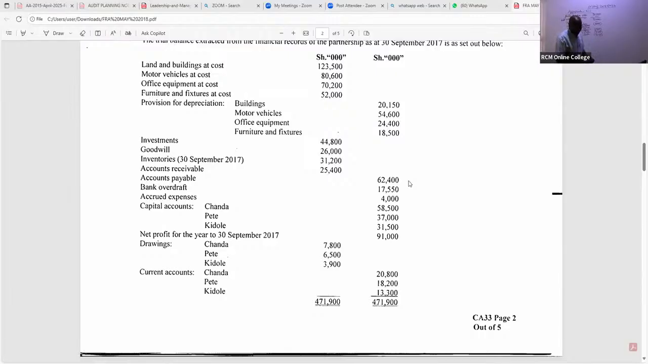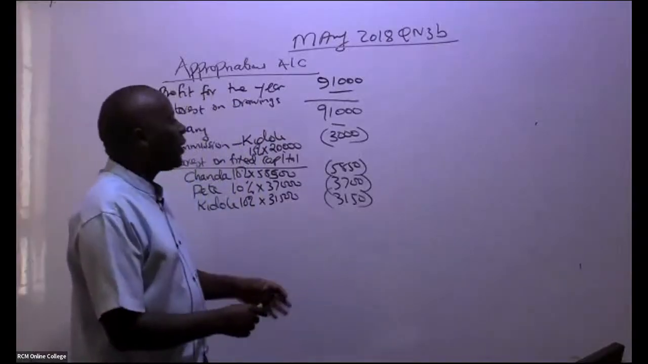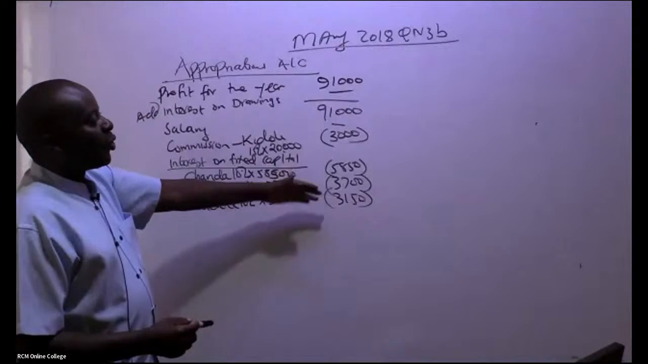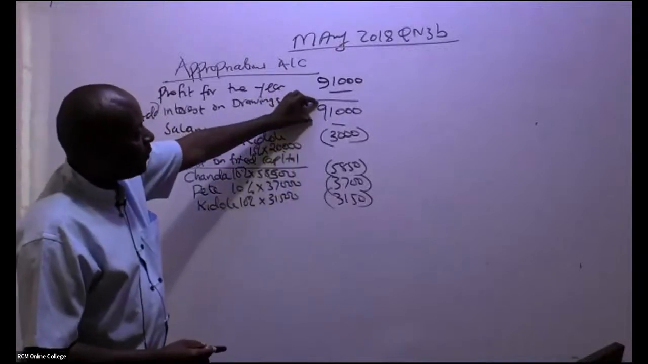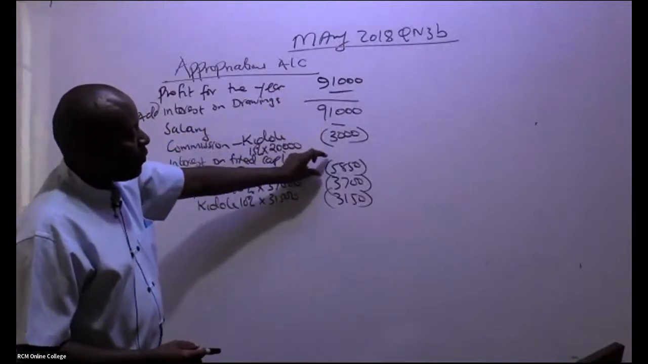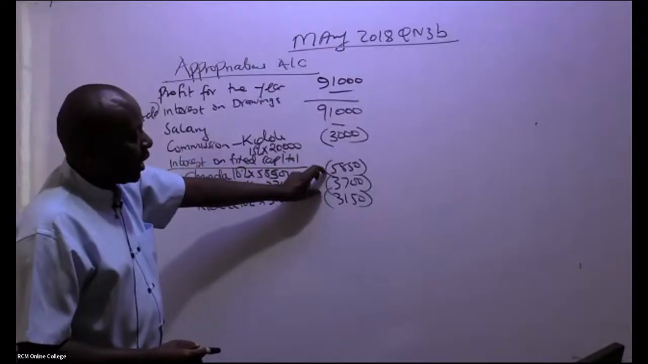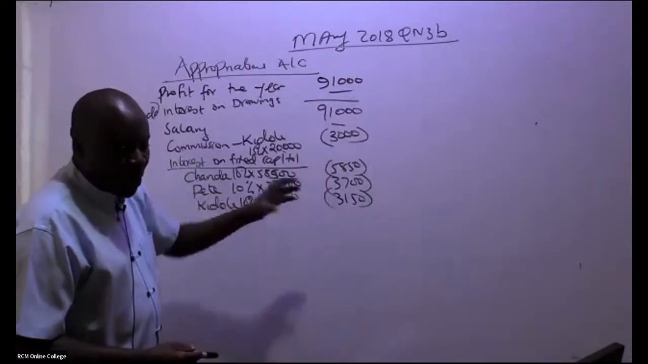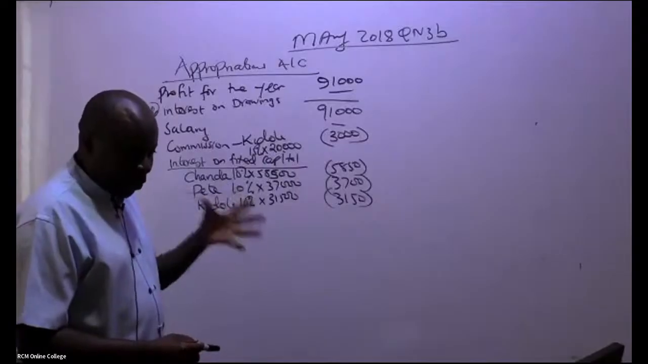Brackets like that. And then, ladies and gentlemen, the only thing that is left is for us to see whether we have a surplus. So you'll be able to take this 91,000, you subtract 3,000, you subtract 5,850, you subtract 3,700, you subtract 3,150. Who can give me this surplus or loss?